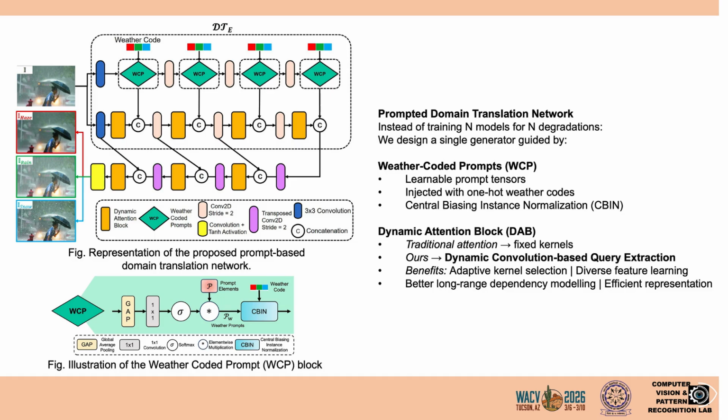To further improve feature extraction, we introduce a dynamic attention block. Unlike traditional attention mechanisms that use fixed convolution kernels, our block dynamically selects kernels based on the input features. As a result, for a single degraded input, we generate three translated versions: a hazy version, a rainy version, and a snowy version. These translations provide structured weather priors.